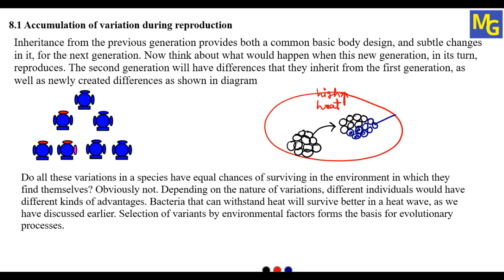Selection of variants by environmental factors forms the basis of evolutionary processes. So the environment will decide or select the variations, and depending on that, we can see the evolution process. This is nothing but accumulation of variation during reproduction. Whatever variations take place, all will be accumulated from one generation to the next generation. This process continues, and after many years, we will get evolution in the species and we will get a new species formation.